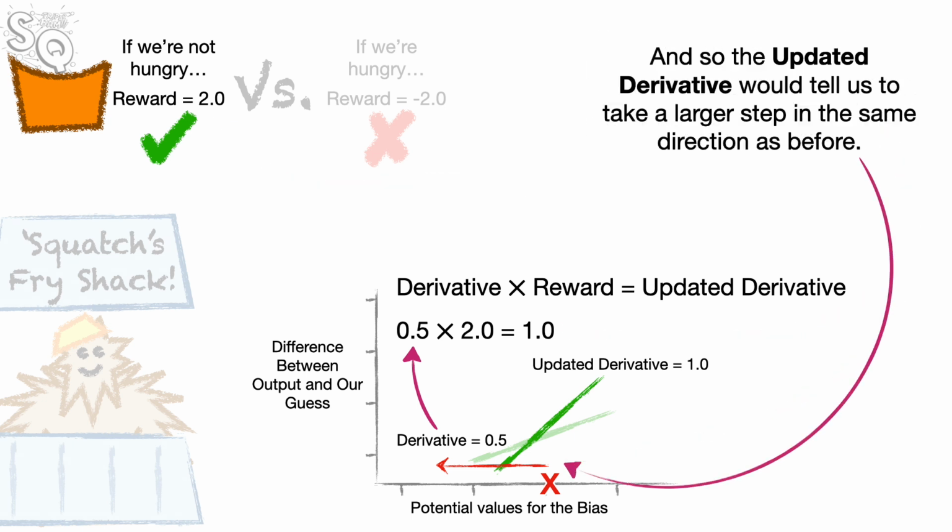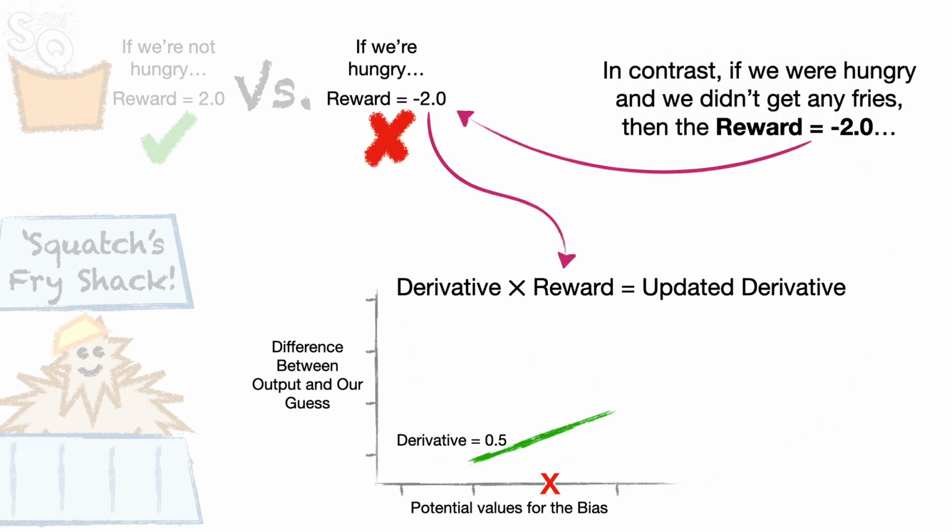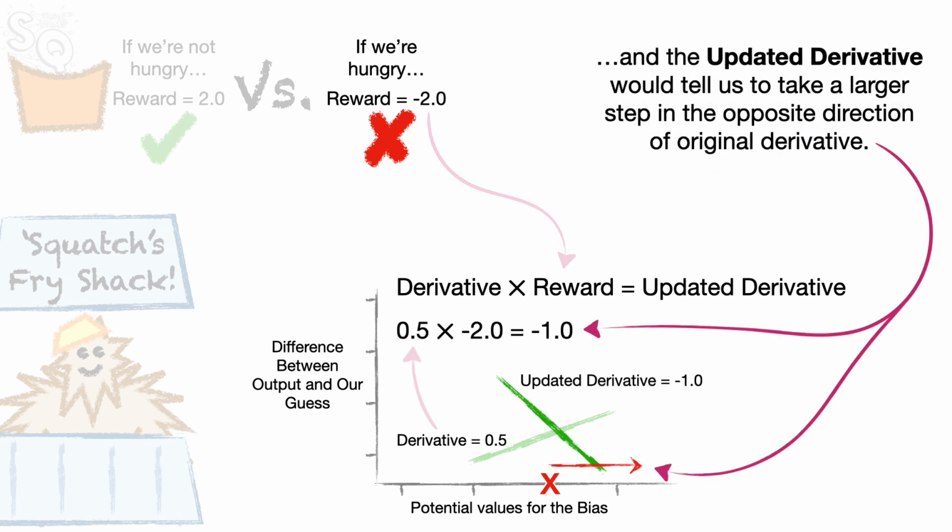And so the updated derivative would tell us to take a larger step in the same direction as before. In contrast, if we were hungry and we didn't get any fries, then the reward equals -2.0. And the updated derivative would tell us to take a larger step in the opposite direction of the original derivative.